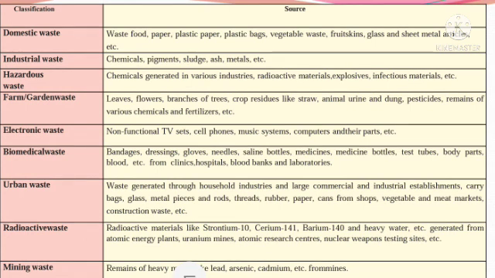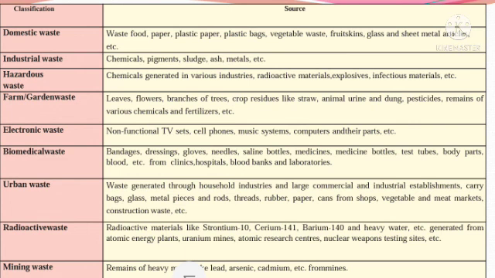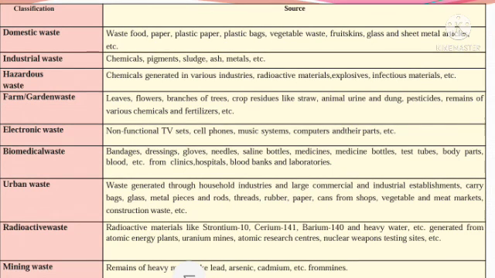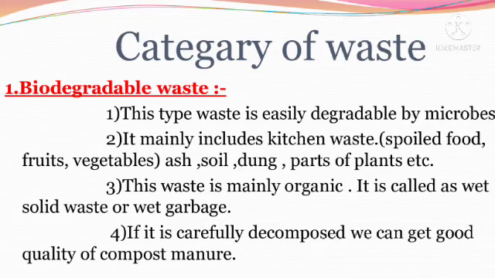Radioactive isotopes like strontium-90, cerium-141, barium-140 and heavy water, etc. generated from atomic energy plants and urban mines are radioactive waste. And the last one is mining waste. Different minerals are obtained from mines, and during mining some waste is generated, which remains as heavy metals like lead, arsenic, cadmium, etc. So we can easily categorize the waste.